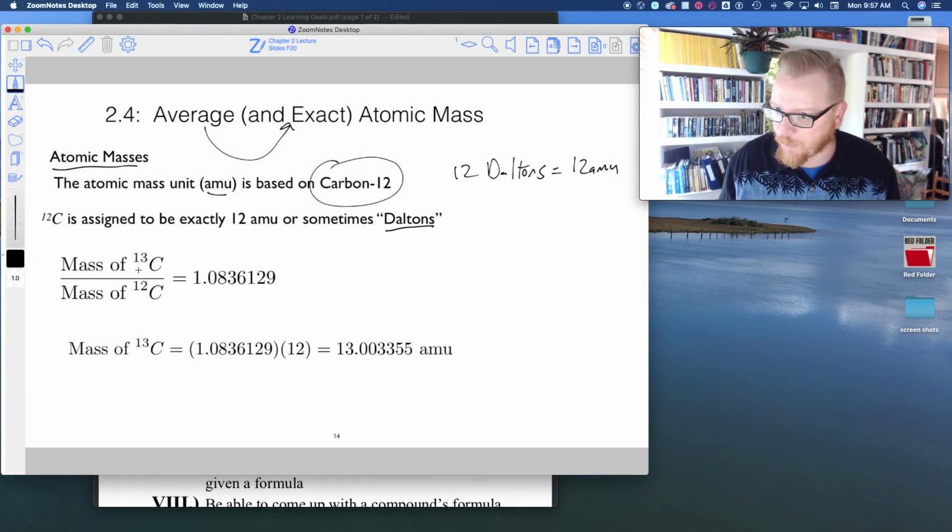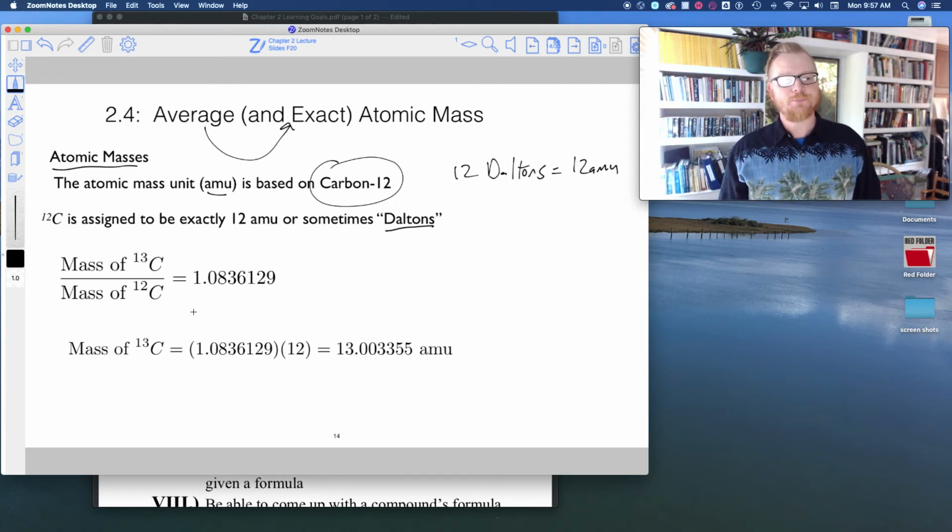For example, if you wanted to know how much a carbon-13 weighs, what the mass spectrometer actually does is take the ratio. The mass of carbon-13 divided by the mass of carbon-12 turns out to be 1.0836129, and the precision goes on and on, always updated to have more and more precision.